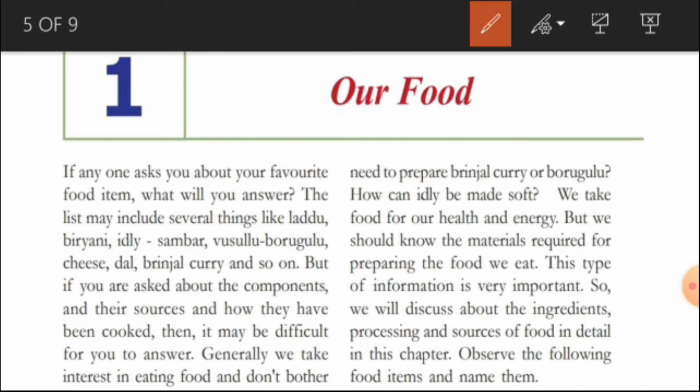But if you are asked about the components and their sources and how they have been cooked, then it may be difficult for you to answer. Am I right? Just like we have discussed, if I ask what your favorite food item is, you can easily say. But when I ask what materials are required to prepare that favorite food, sometimes you may not be able to say. Generally, we take interest in eating the food and don't bother about how to prepare brinjal curry or other food items. How can idli be made soft?